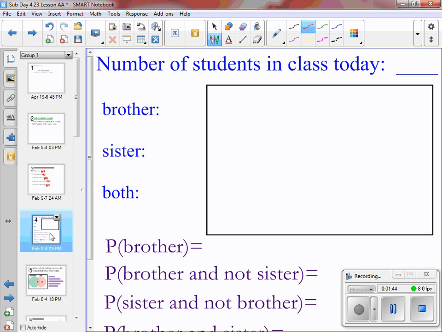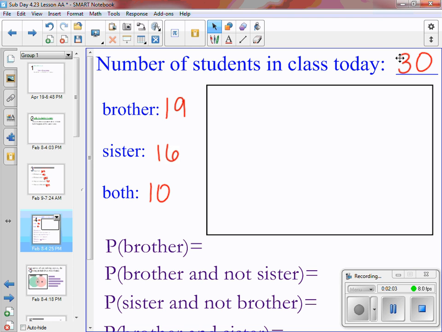Now we're going to talk a little bit about Venn diagrams. If I were there, we would be doing this in class, but I'll just pull up some random data. Let's say there are 30 students. 19 students have brothers, 16 have sisters, and 10 have both, okay?